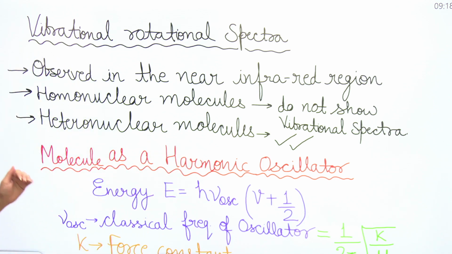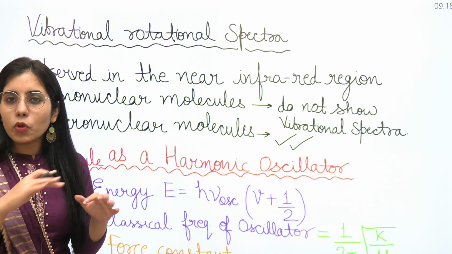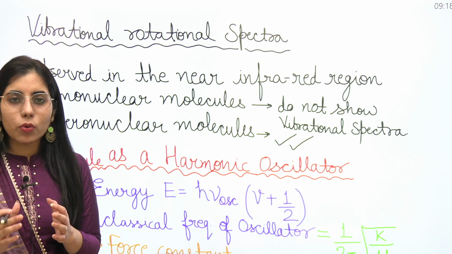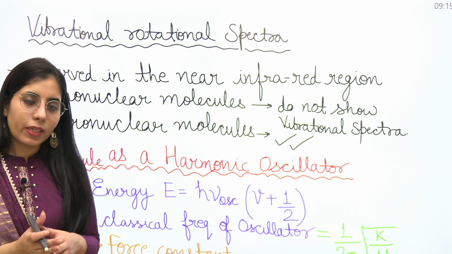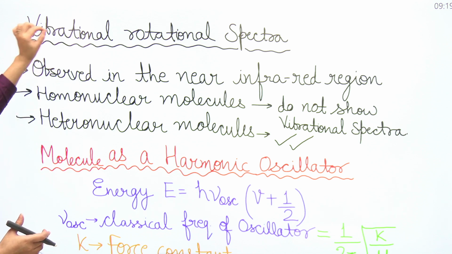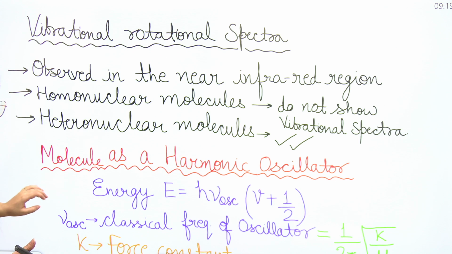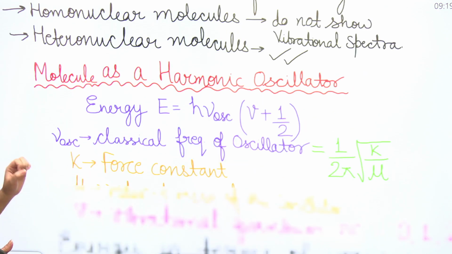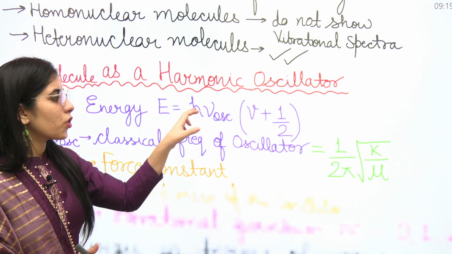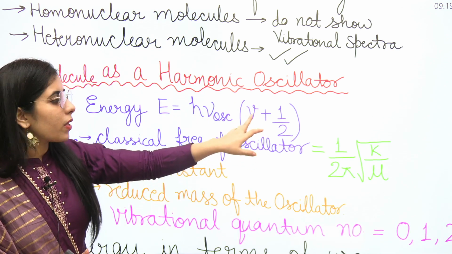Next point: if we are going to consider a molecule as a harmonic oscillator, what type of questions can you expect? This topic is a part of vibrational spectra itself. In this case, the first thing you should know is the energy expression, which is h nu oscillation (V plus half).